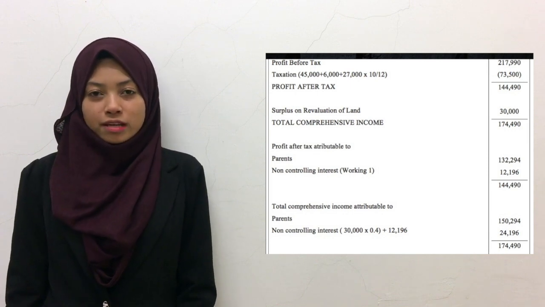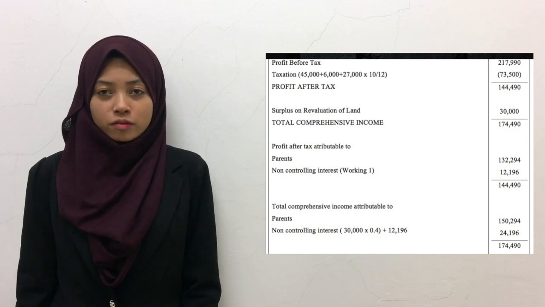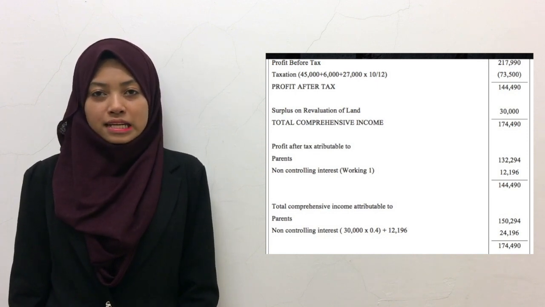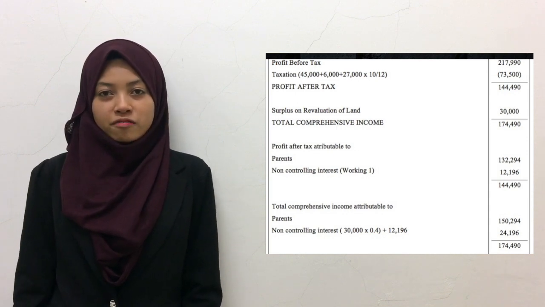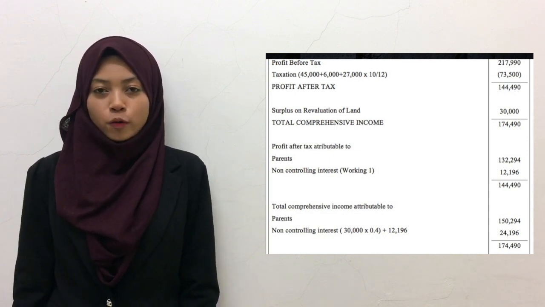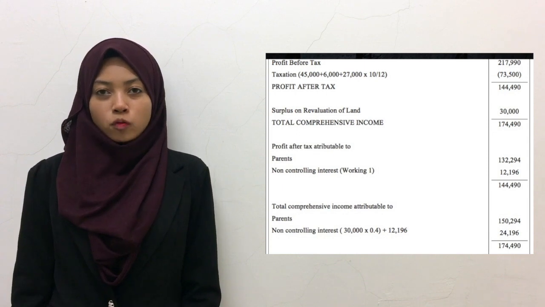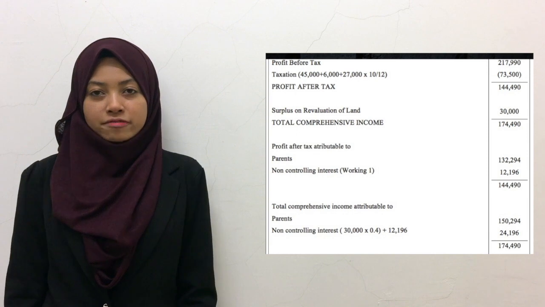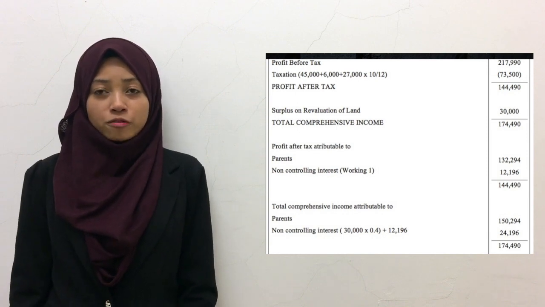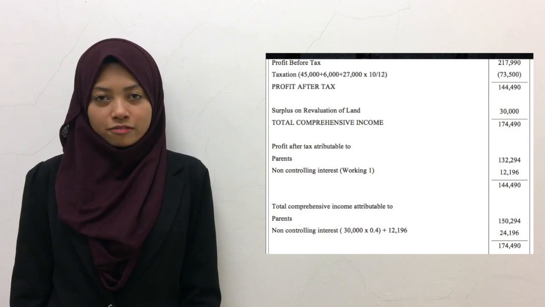For the total comprehensive income, to calculate the non-controlling interest, since we have a surplus on revaluation, we just have to multiply the NCI 14% with 30 million of the surplus and add it back with the previous NCI amounting to RM12.196 million. So now, the NCI for total comprehensive income is 21.196 million. To calculate the parent's, we need to minus the total comprehensive income of RM174.49 million with RM21.196 million of the NCI.